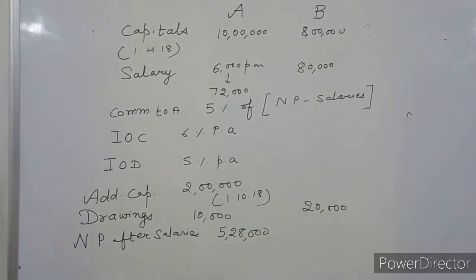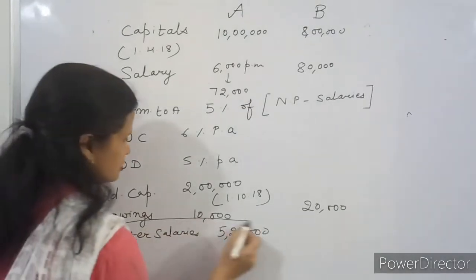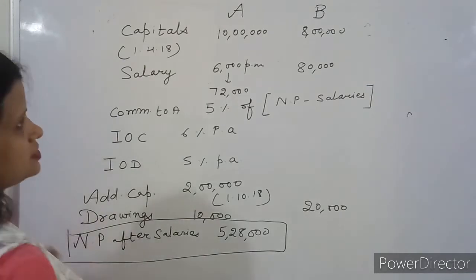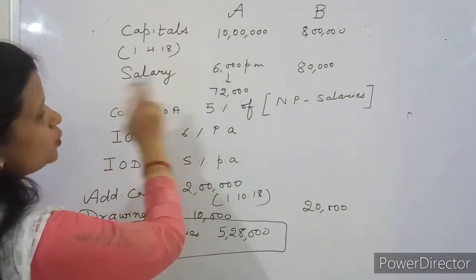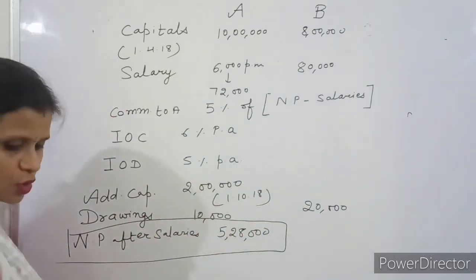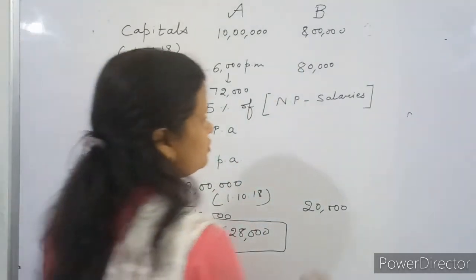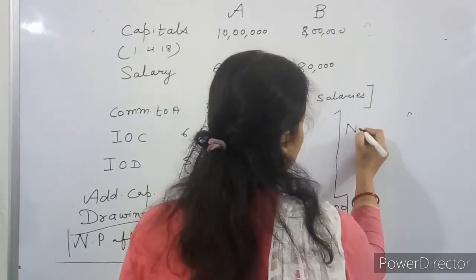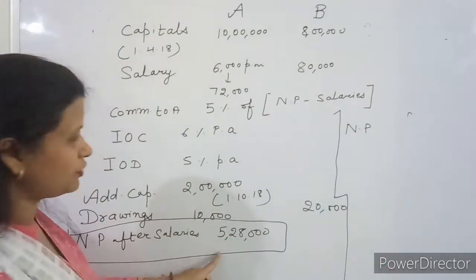Now, first point, net profit after salaries. But we need net profit before salaries. Now, salary to A 72,000 and salary to B 80,000. So, our first calculation will be, you can write on this side, net profit. What will be the amount of net profit?